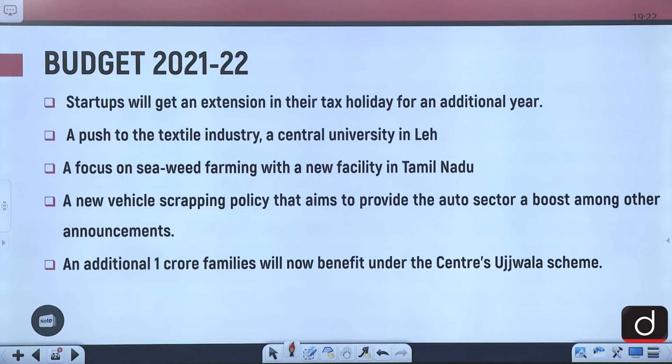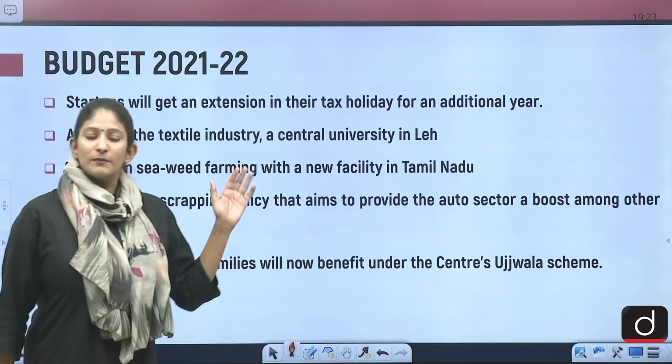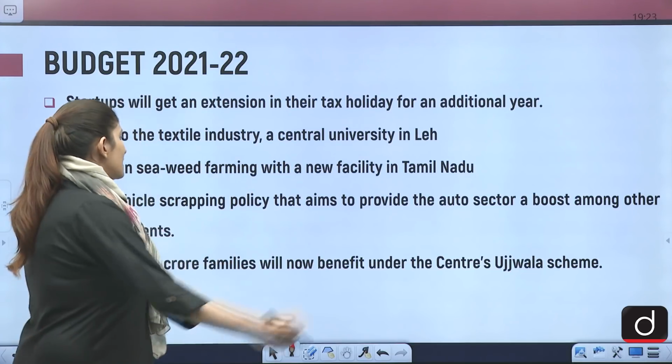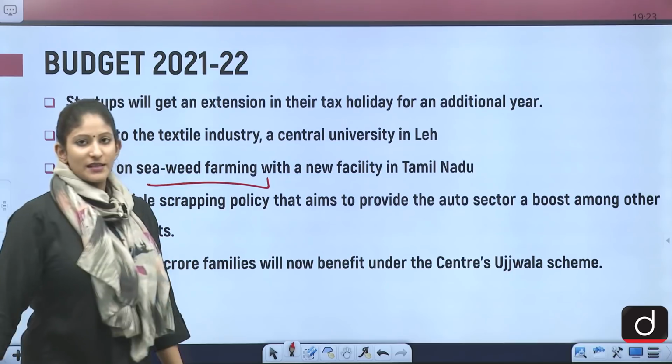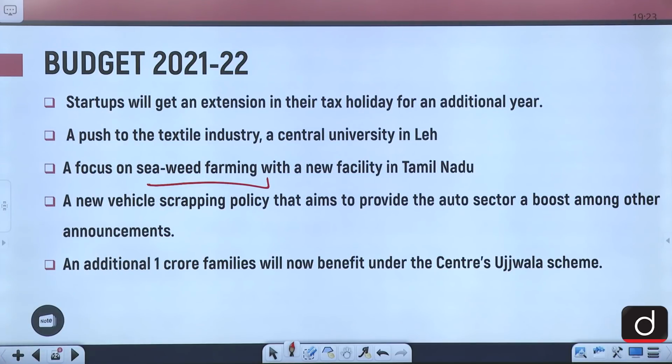A push to the textile industry, a central university in Leh, a focus on seaweed farming with a new facility in Tamil Nadu. Please read something about seaweed farming. It could be asked in your prelims exam, alright? And a new vehicle scrapping policy that aims to provide the auto sector a boost, among other announcements.